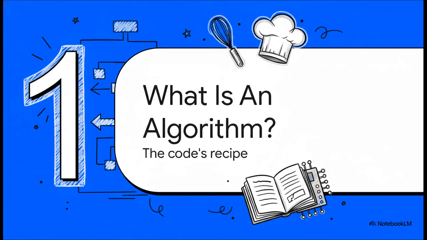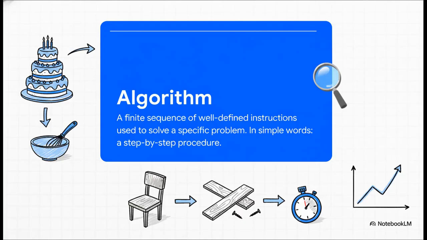Okay, first things first. What in the world is an algorithm? Honestly, the best way to think about it is just as a recipe. A recipe that tells a computer exactly what to do. Now, the textbook definition sounds a little formal, right? A finite sequence of well-defined instructions, but all that really means is a step-by-step procedure. Seriously, that's it. If you've ever followed a recipe to bake cookies or used instructions to build some IKEA furniture, congratulations, you've used an algorithm.